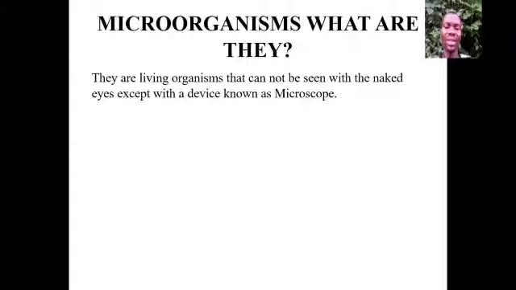But there is another form of life, and they are known as microorganisms. So, microorganisms, what are they? They are living organisms that cannot be seen with the naked eyes except with the aid of a microscope. We have examples of microorganisms: bacteria, fungi, protists, viruses, and we have others like prions, the viroids, and so on. So they are also microorganisms.